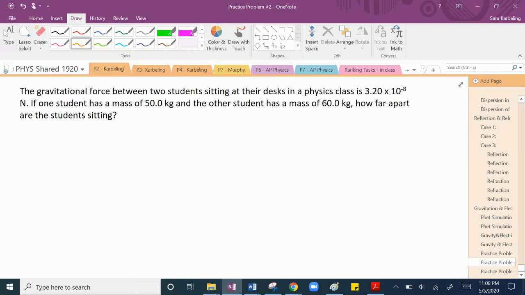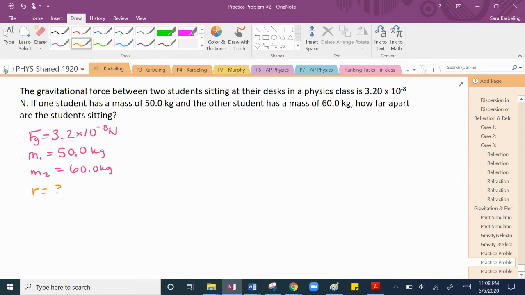Here we go. So gravitational force between two students. We're going to write down our givens. So what do we know for givens? We know that the force of gravity between the two students is 3.2 times 10 to the negative 8 newtons. We know that student number 1 has a mass of 50 kilograms, and the mass of student number 2 is 60 kilograms. Nice round numbers there. The question says, how far apart are the students sitting? So what is the radius, or what is the distance between them?